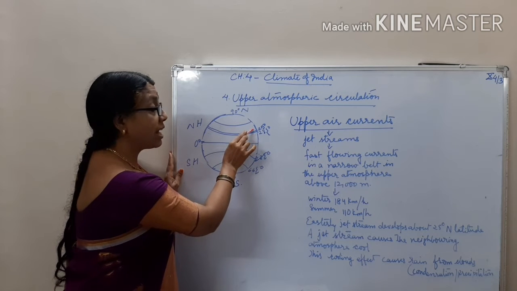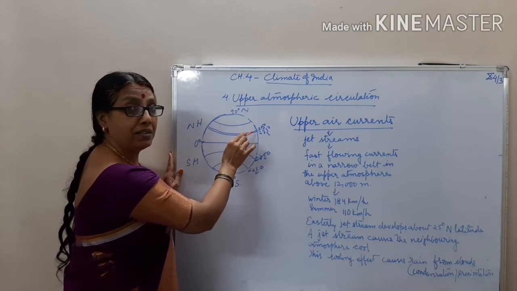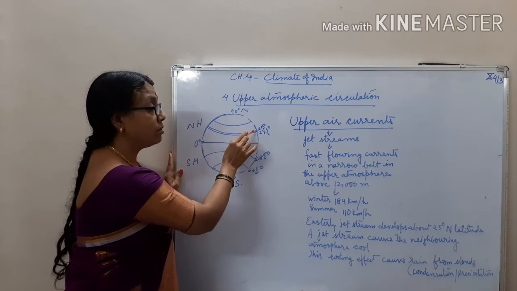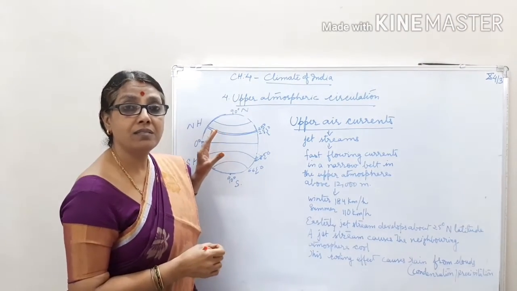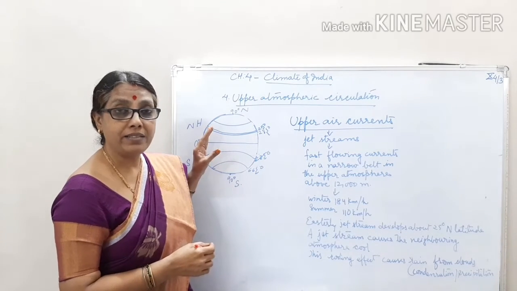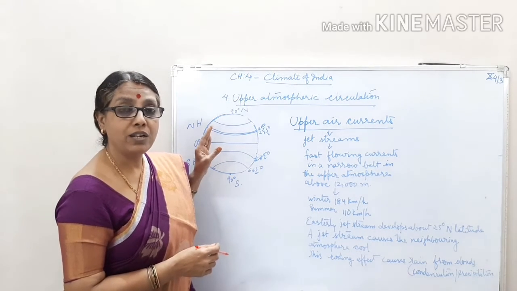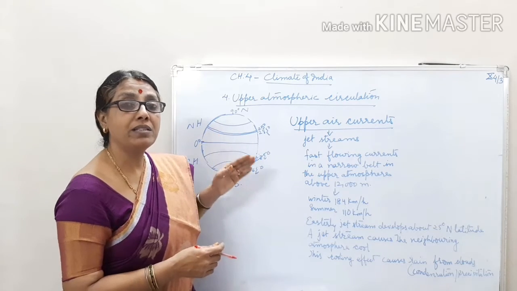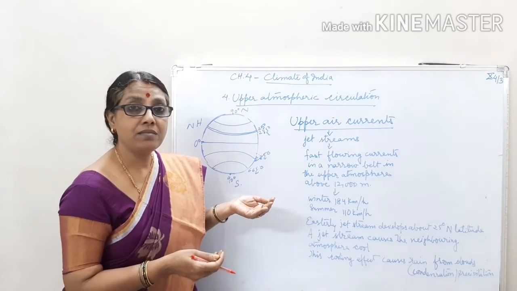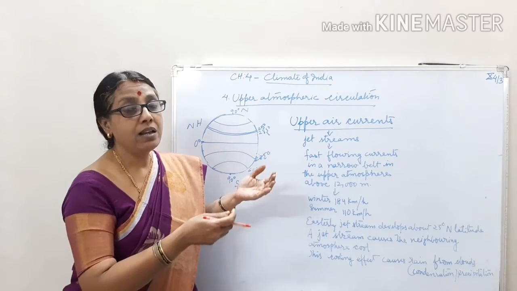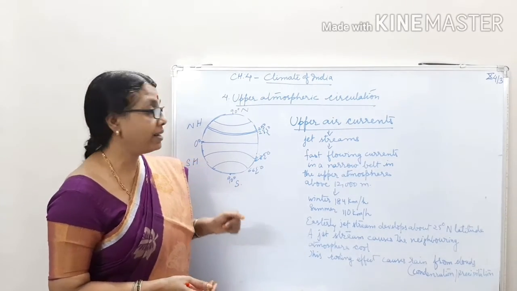So what happens? The clouds which are present there condense and precipitate. We all know that when clouds touch a cooler surface, they condense and convert into tiny droplets. When the droplets become big, air cannot carry them, so they fall down in the form of rain on the earth, right?